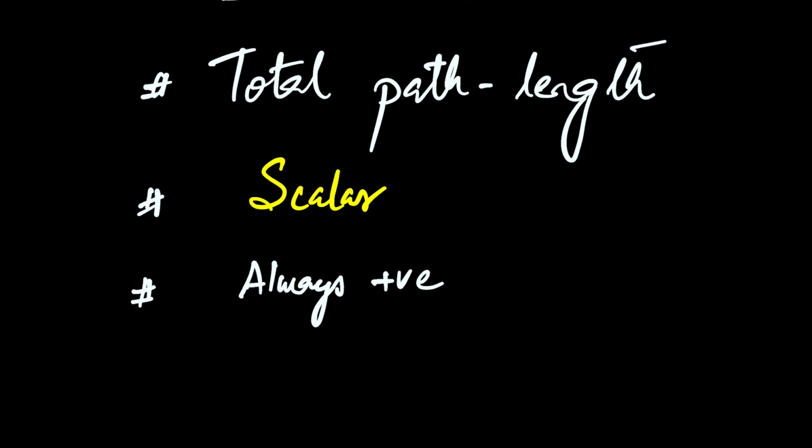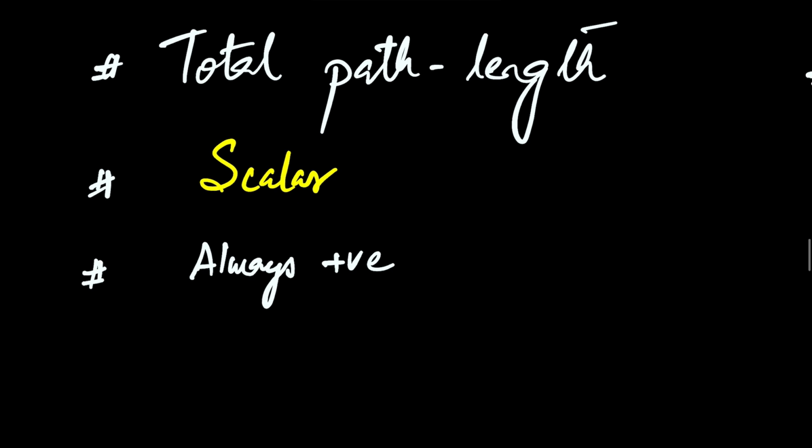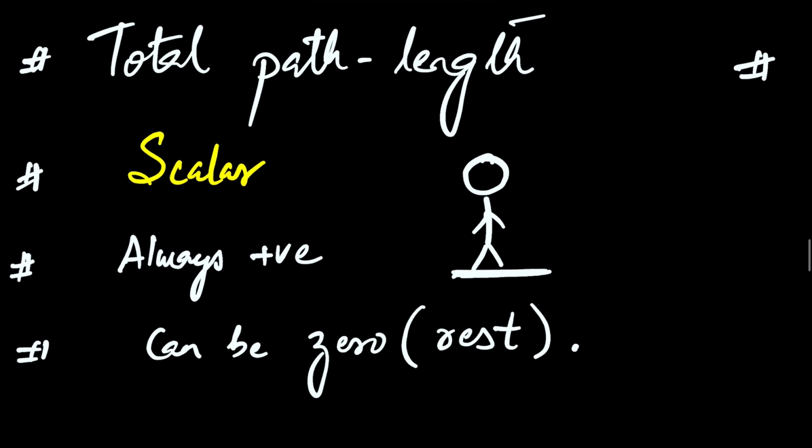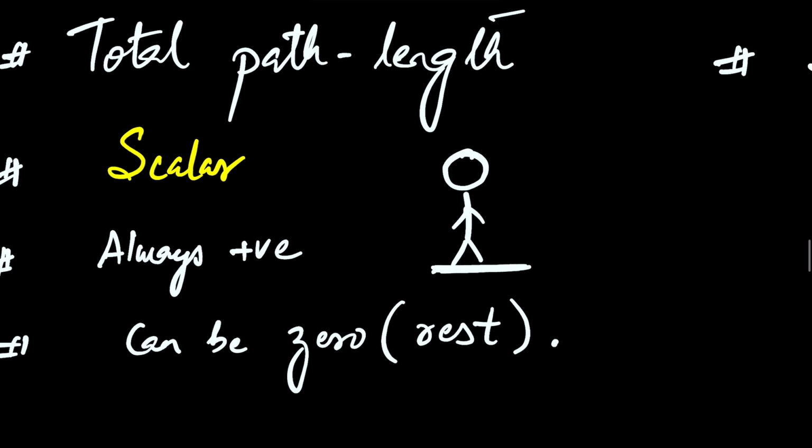But the question is, can it be zero? What if the guy is not moving? What if a guy is just standing here, just like you? You're sitting there in your room and watching this video. You're not moving at all. So there, if something is not moving, then the distance can be zero. It means the body is at rest. I'll say can be zero, which means the body is at rest. Got it?